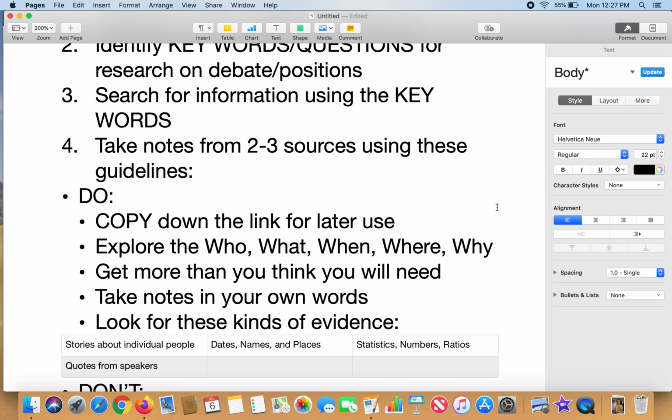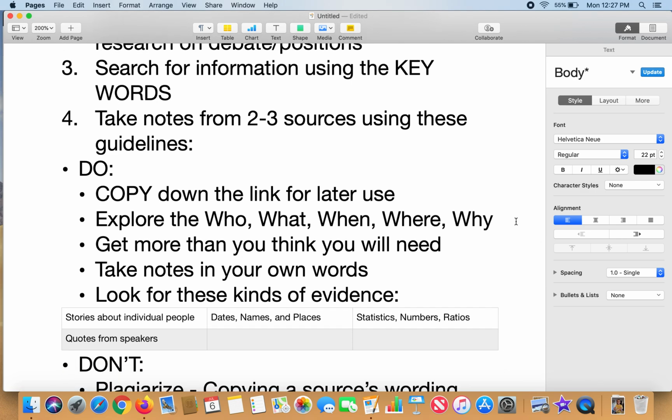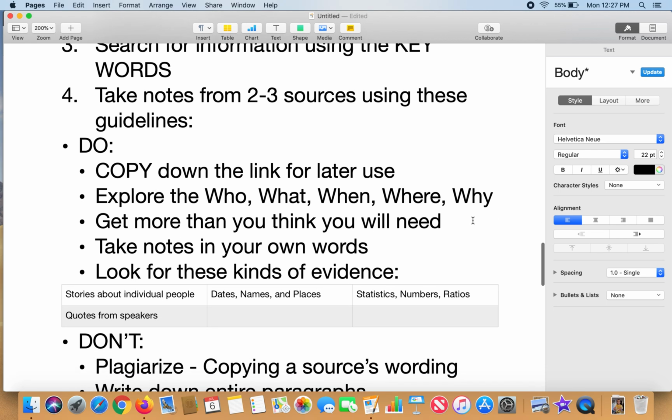Definitely copy down the link for later use, whether to research it later or to use it as a source in your project. You should generally research the who, what, when, where, and why of your topic or debate. You should get more than you think you will need. You should take notes in your own words.